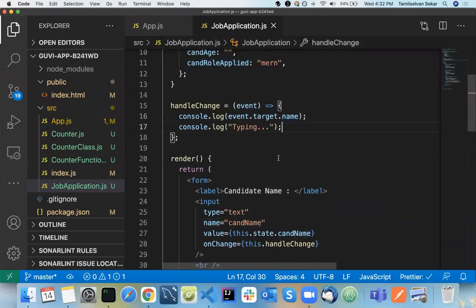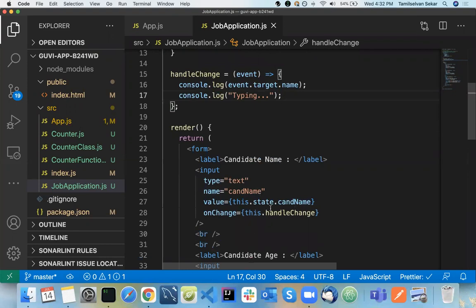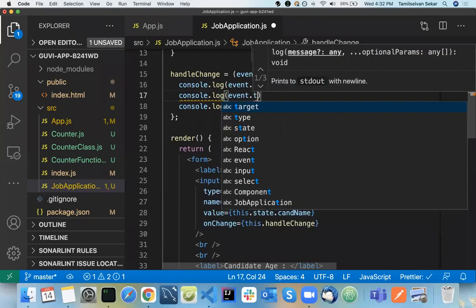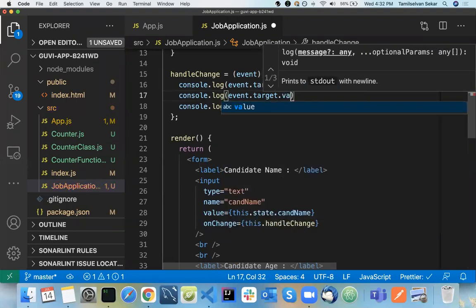Now you need to know the value that they type in. So how do we take that? Any guess? You need to know the value of the form field that you type, so how do you get that value? Exactly, someone mentioned it here. It's console.log of event.target.value. Simple.